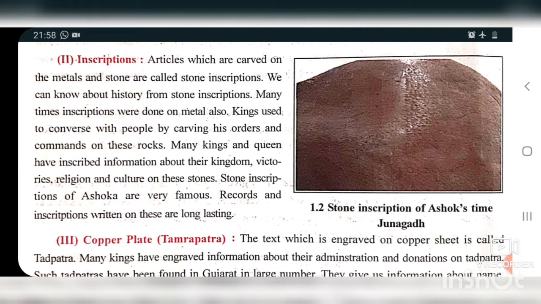Especially the things which are written on stone or metal are known as inscriptions. So this stupa is also known as an inscription. Many times inscriptions were done on metal also. Kings used to communicate with the people by carving their orders and commands on these rocks. During ancient times, when the kings were there, technology was not there. So the people had some other idea, they were just writing on the stones at that time.